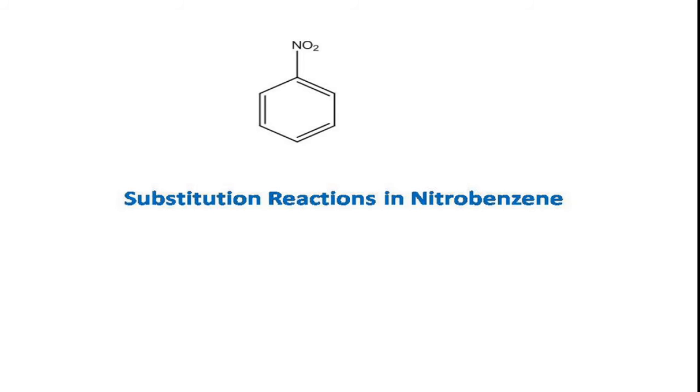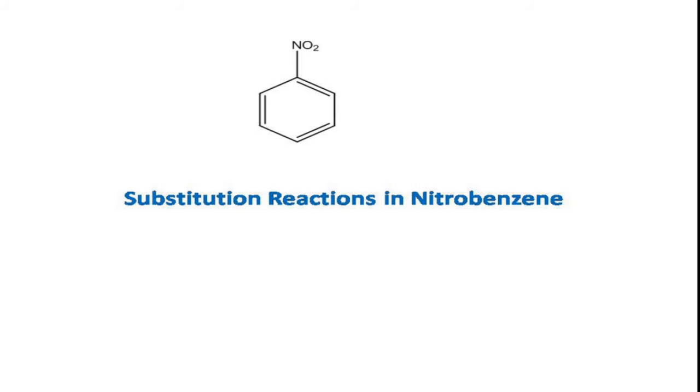And usually you see benzene has a pi electron cloud above and below the plane of the benzene ring. Due to the presence of pi electrons, they attract electrophiles towards the ring. So electrophiles always come to the benzene ring and it undergoes electrophilic substitution reaction.